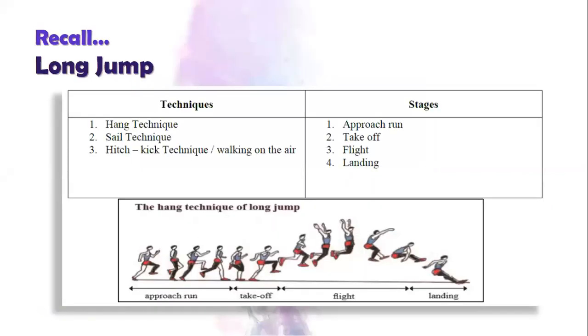Now we are just recalling what we learned in grade 10. We studied about long jump. Here you can see it has techniques, 3 of them: hang technique, sail technique, and hitch kick technique. We finished learning about these in grade 10, and here we are just recalling. The stages are approach run, take off, flight, and landing. Only 4 stages are in the long jump.